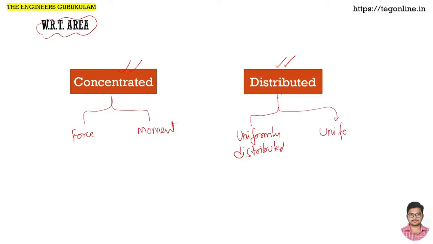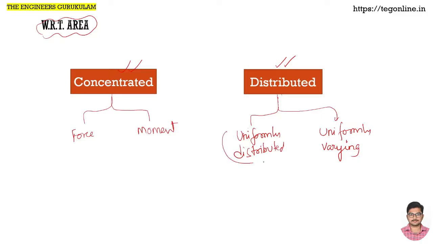What are these things we will shortly know. There can be another case which is non-uniform. We will not study that in our strength of materials course. In this course we will only specify two things here: uniformly distributed and uniformly varying or variable. What are these we will study shortly.